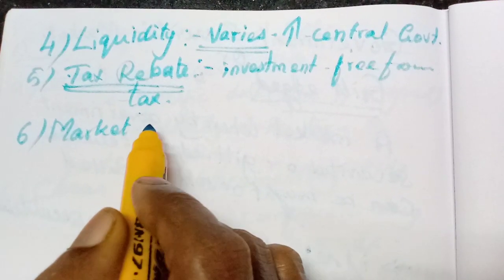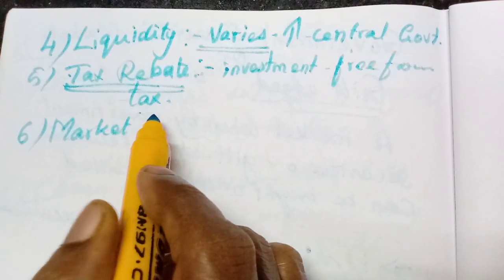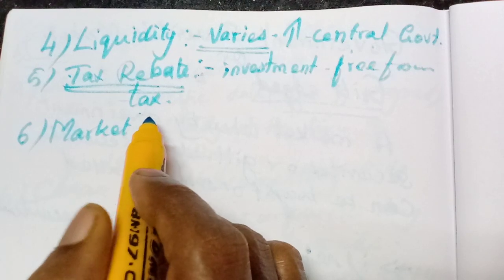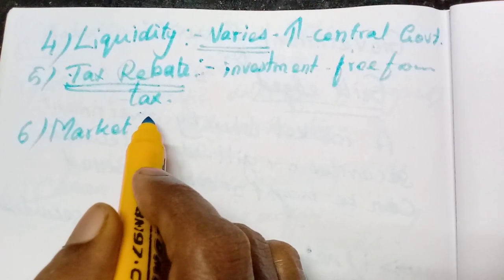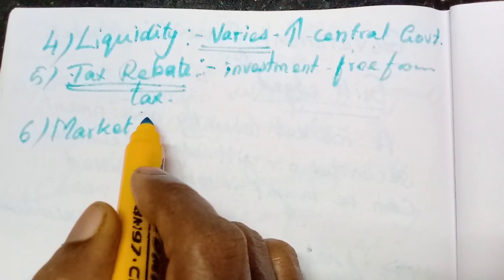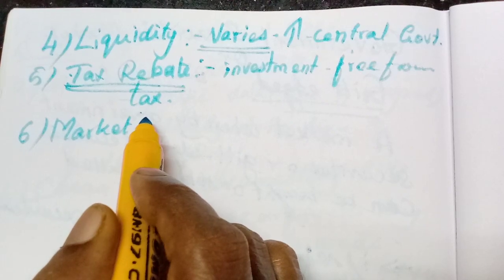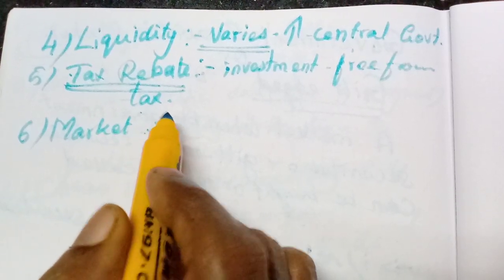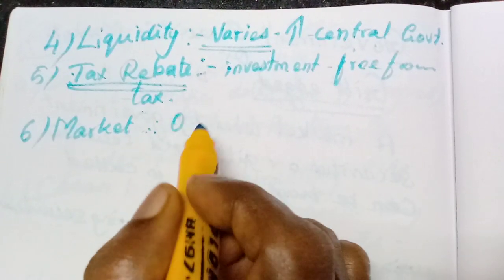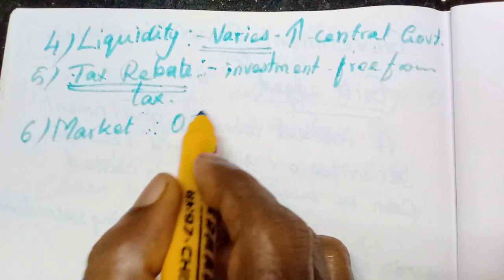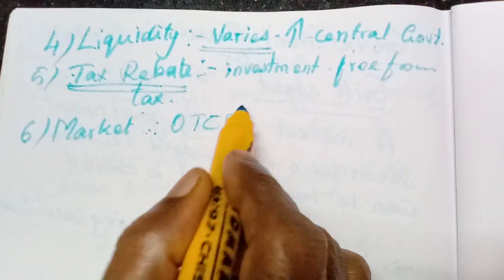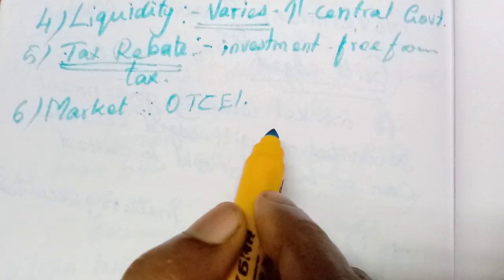Then sixth one, market. Usually the market where they buy and sell is not especially the open market or the stock exchange, but it happens through the Over-the-Counter Exchange of India, OTCEI, over the phone. Understand?